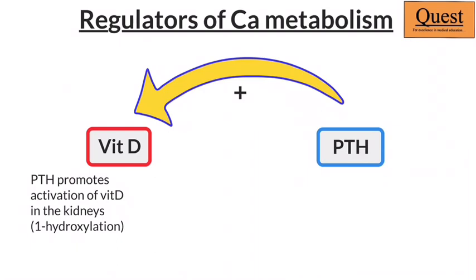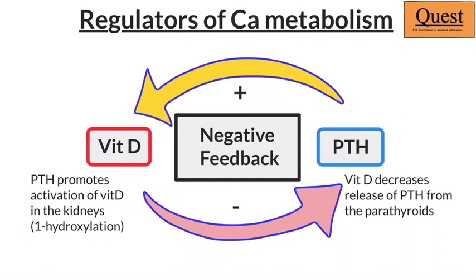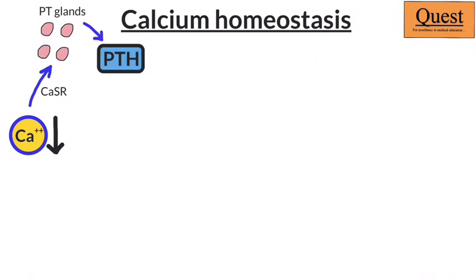PTH is also going to activate vitamin D, and vitamin D in turn is going to deactivate PTH. This is then an example of a negative feedback loop in our body. Now, let us come to the steps of how we are actually going to regulate calcium in our blood. Let us start with an assumption that for some reason I have low calcium in the blood. This low calcium is going to be sensed by the calcium sensing receptors on the parathyroid gland, and they are going to cause release of PTH.